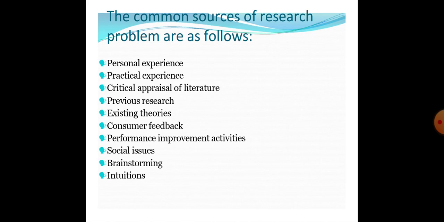Fifth one is existing theories. Research is a process of theory development and theory testing. Researchers use many theories from other disciplines in their practices. If an existing theory is used in developing a researchable problem, a specific statement from the theory must be isolated.